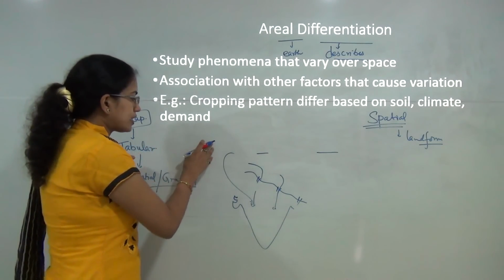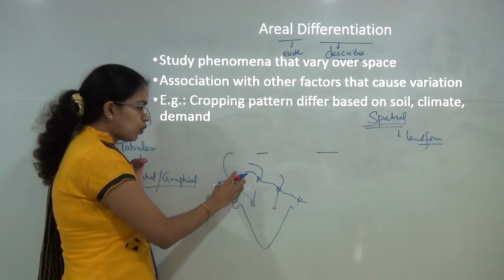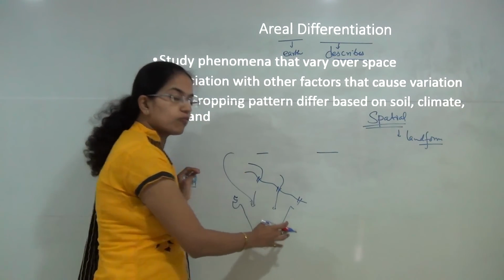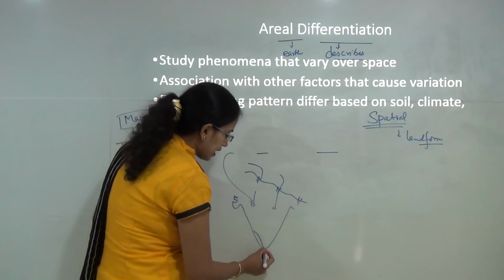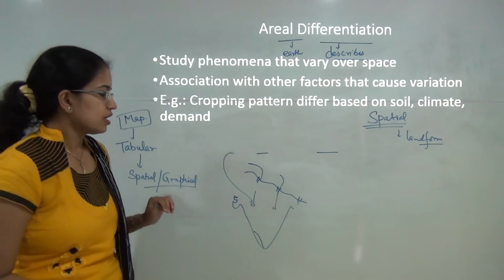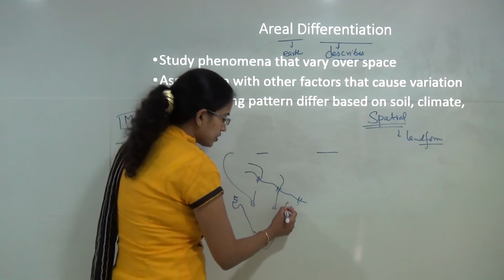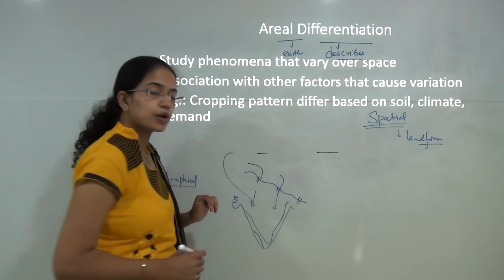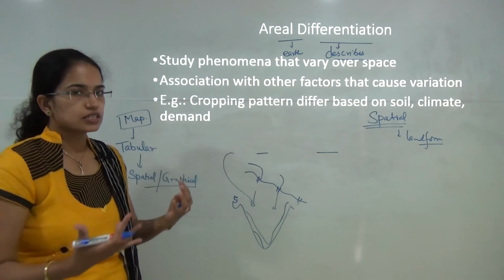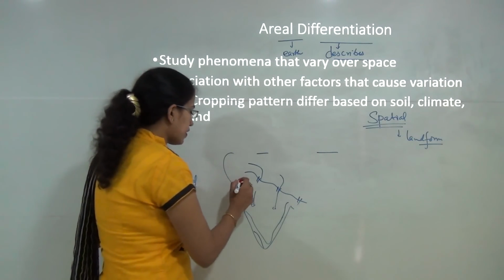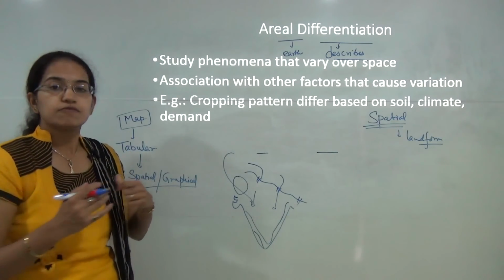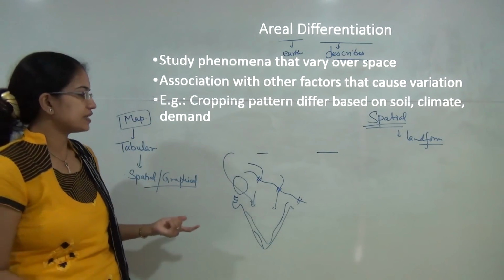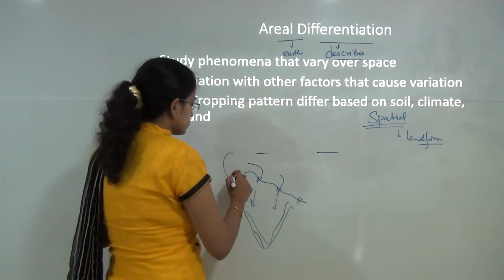Now whatever is found in one region is different from what is found in another region. So let's say the coast of Kerala would be rich in coconuts. You would have the whole of the coast of India which would be rich in the production of rice, which would be rich in the production of fishery. However, if I move on to the desert area of Rajasthan, you won't find fishery as an economic activity there. So no fishing activities would be found there.